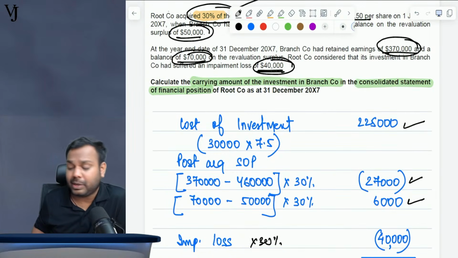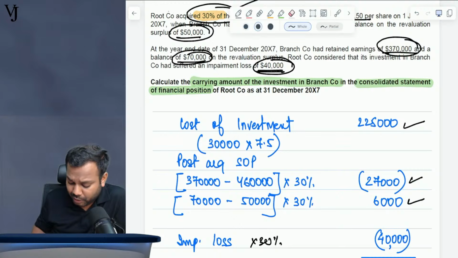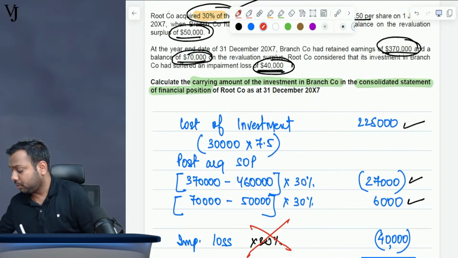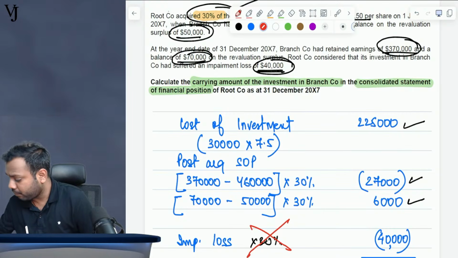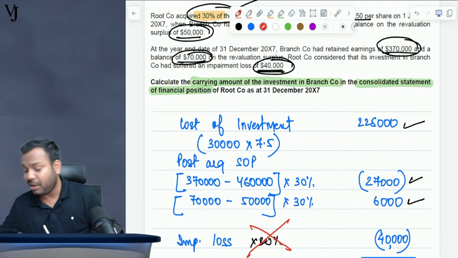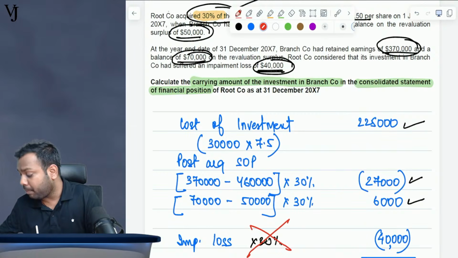No, my dear friends. Impairment loss you are not required to multiply with 30%. Just give me a minute. This is a mistake which you can make. So what I'm doing is I'm writing it on a piece of paper and I will add it to your mistakes tracker and I will share that file with you. Okay. Impairment loss on associate: no multiplying by percentage.